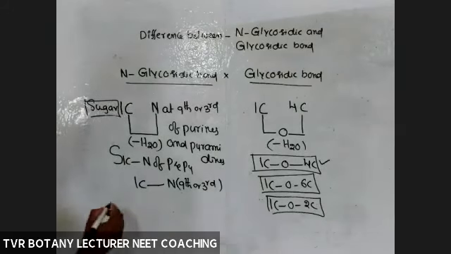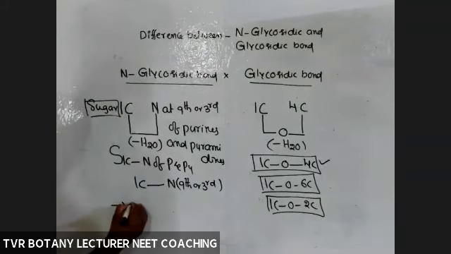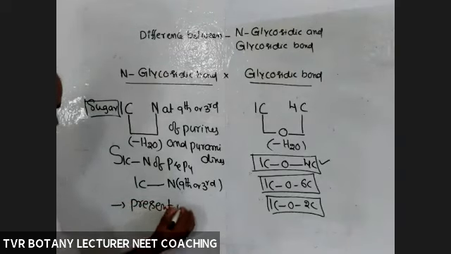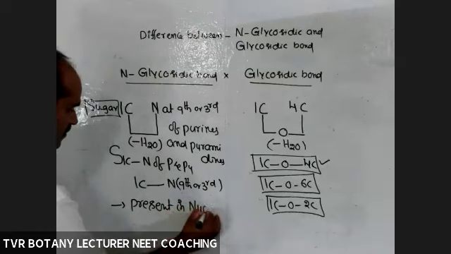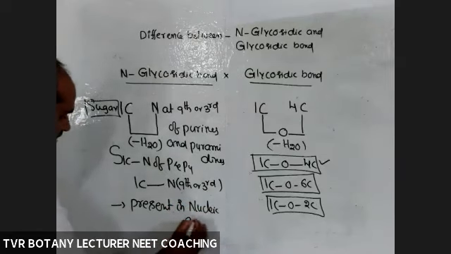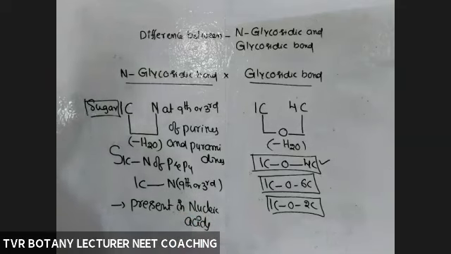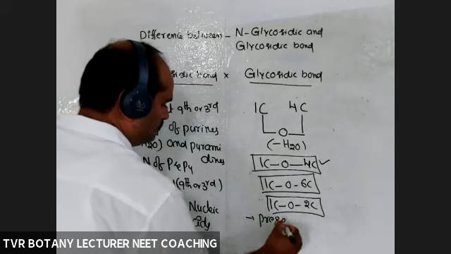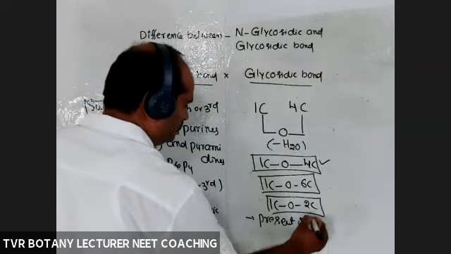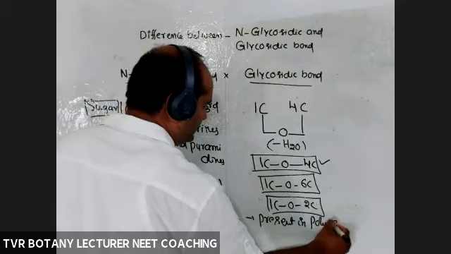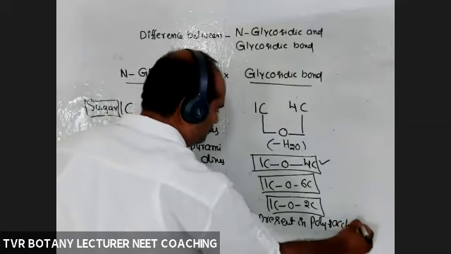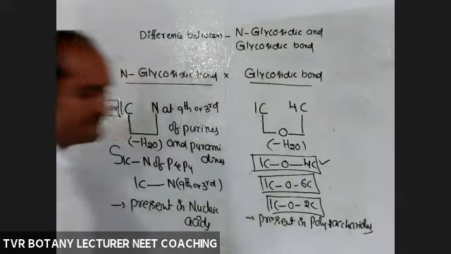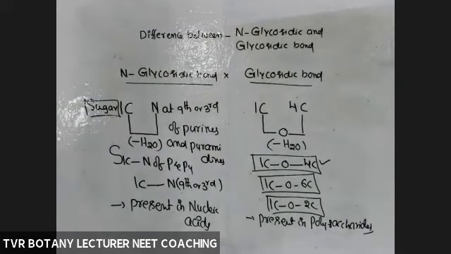The N-glycosidic bond is present in nucleic acids, and the glycosidic bond is present in polysaccharides. Is it clear?